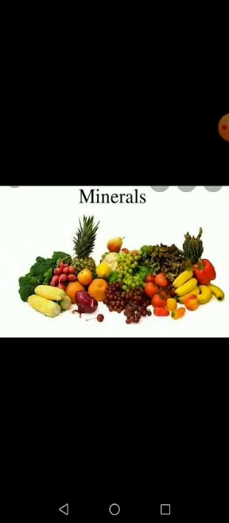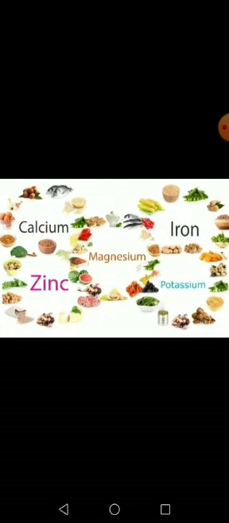Okay, now the fifth one is minerals. They are also required by our body in a small amount, right? They are mostly composed of calcium, iron, magnesium, zinc, potassium. These are basically the minerals in our body, and our body needs these minerals in a small quantity.